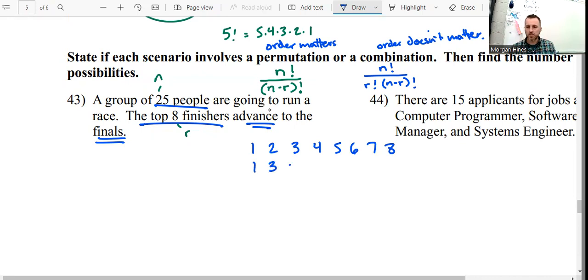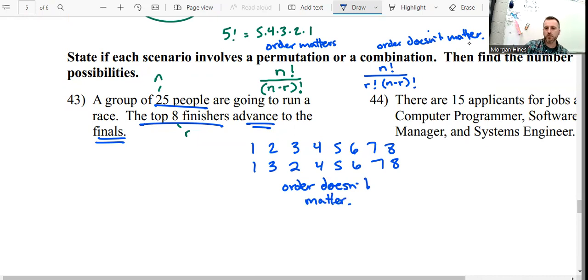Well, what if it actually happened like this? Number 3 now has more bragging rights over number 2, but it doesn't really matter because they all advance. The order doesn't matter. Advancing to the finals is advancing to the finals. Whether you were 8th or 1st, 4th or 7th, it doesn't really matter. You're going to advance. So this is a combination.